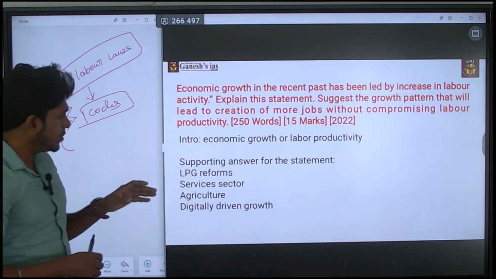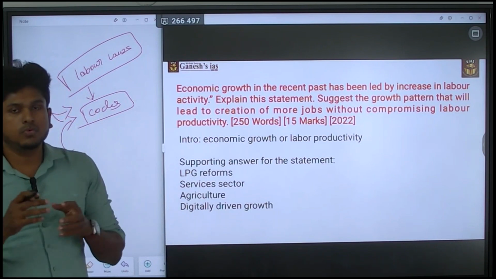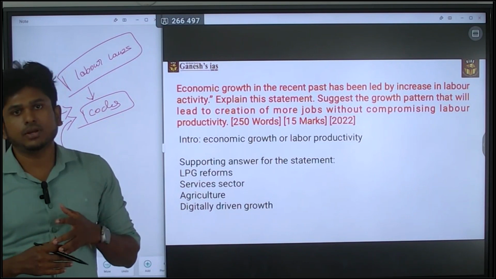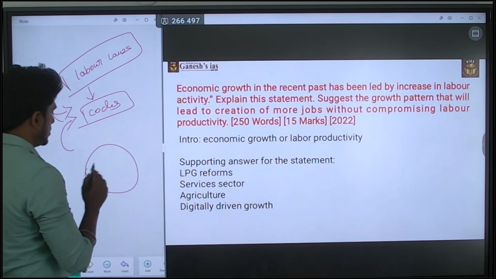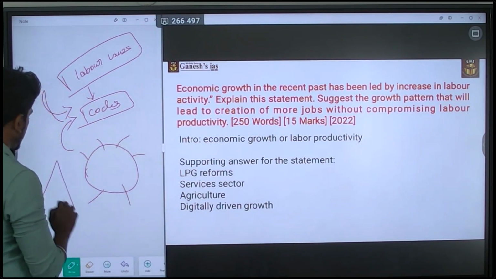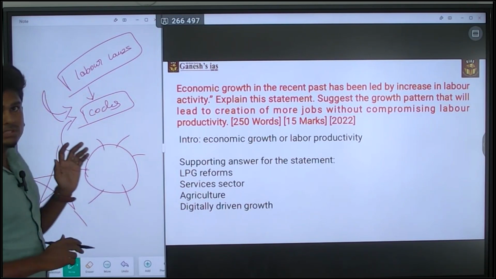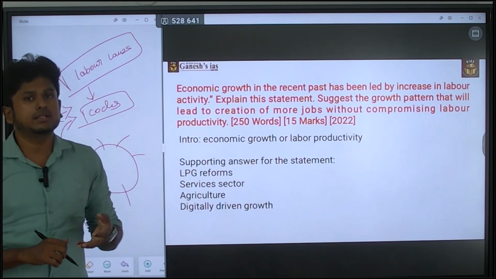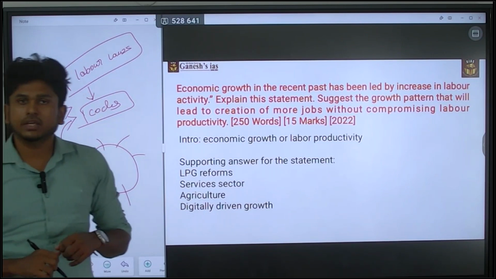But the more important thing here is that it is a 50-mark question, so you have to give a more elaborate answer. It should consist of 6 to 7 points in total. Here you can use things like a circle and point it like this, or you can go with a star-like symbol. Here one point, here one point, here one point. These are the things you can incorporate in your answer. That will enrich your answer and give you extra marks. That is more important. Okay, thank you.